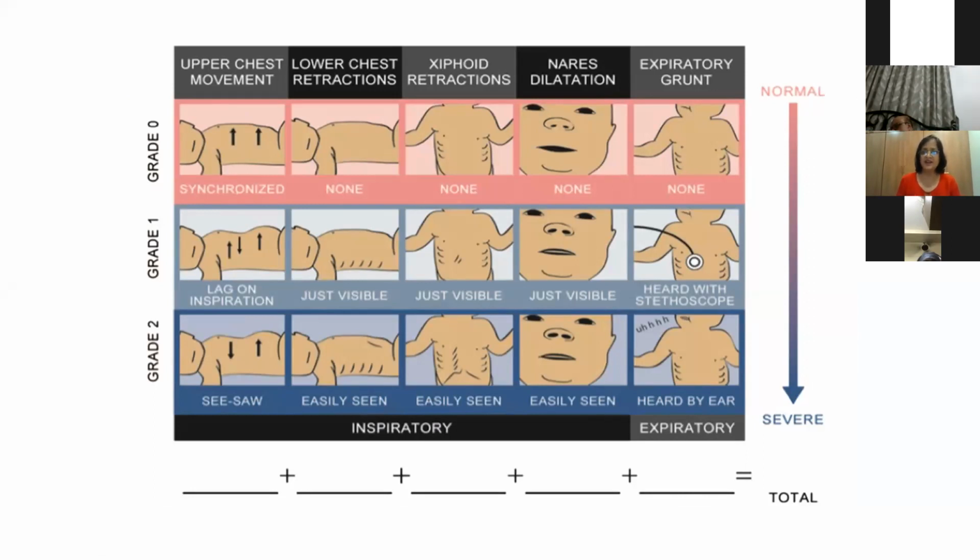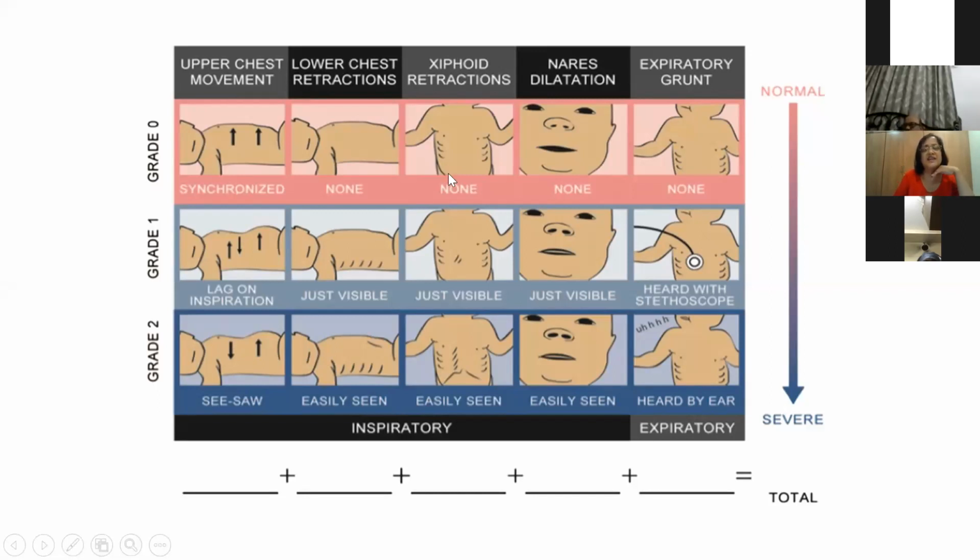If there is mild distress, the abdomen is going up, as you can see with the arrow, but the upper chest is lagging. It's going up, but going slower. It's very difficult to assess, truly speaking. And grade 2 is seesaw. You see, the abdomen is going up in inspiration, while the chest, which also should have gone up, is going down. So this is seesaw. So this is grade 2.